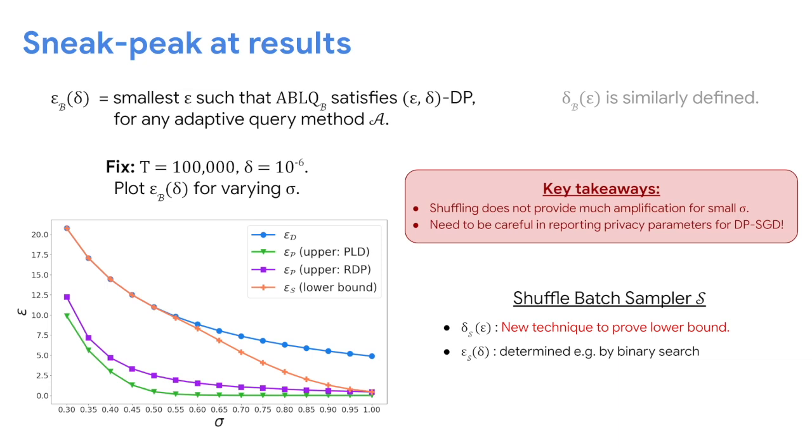In the paper, we also have more comparison between the deterministic and Poisson, and deterministic and shuffle batch samplers. If you want to learn more, please check out our full talk at ICML or our poster, or check out our paper, which is on arXiv.